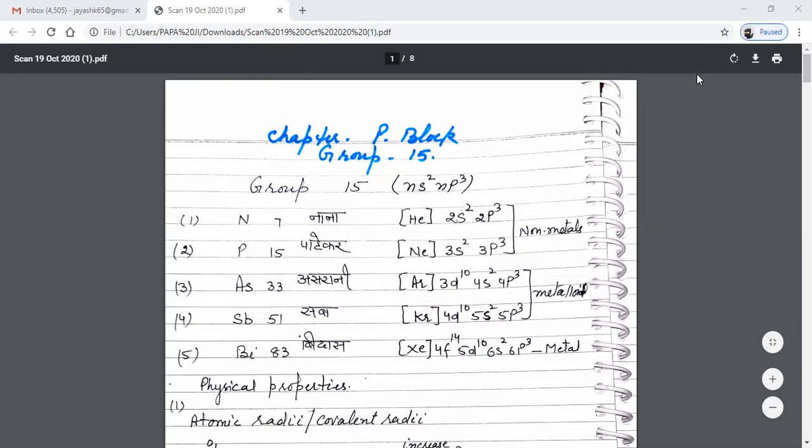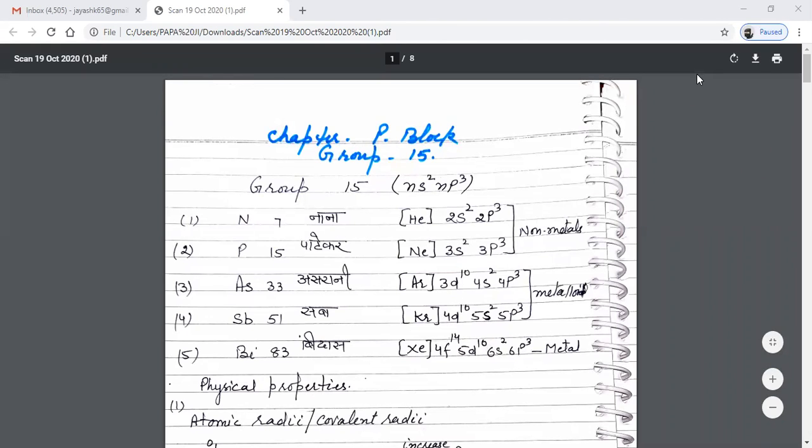Bismuth: xenon 4f14 5d10 6s2 and 6p3. Even you can see that nitrogen and phosphorus are non-metals. Arsenic and antimony are metalloids, whereas bismuth is a metal.